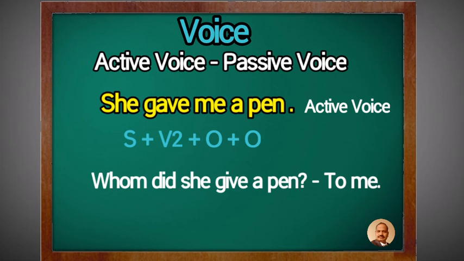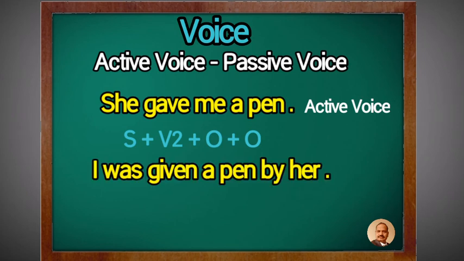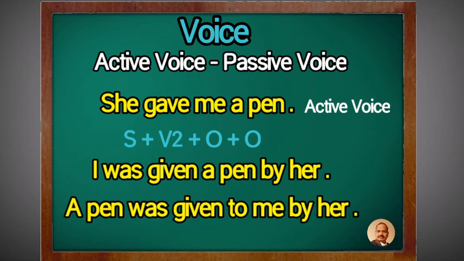We are going to change it into passive voice. First we take the object me, so it becomes I. I was given a pen by her. Second answer: a pen was given to me by her.